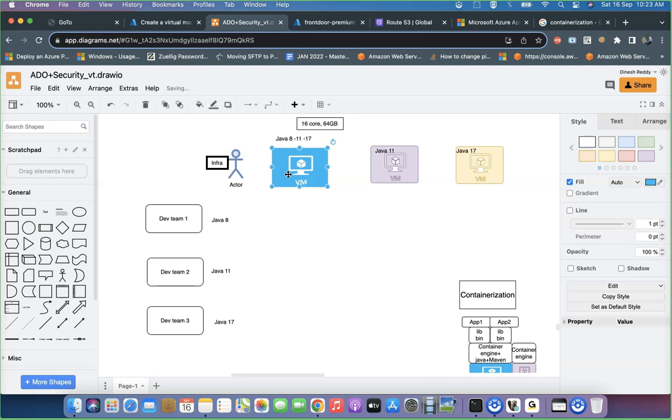In this way, if your project teams come to your infra team, and your infra team provisions Java 8, overridden by 11, overridden by 17, whatever the projects you are deploying inside this particular VM, all 3 projects will work. No doubt in that. These are called standalone deployments. You will package and you will deploy.